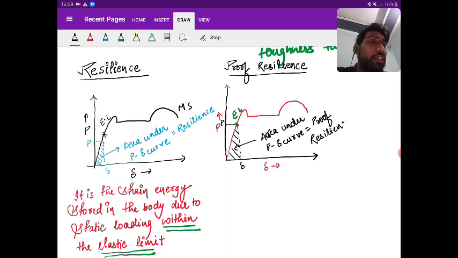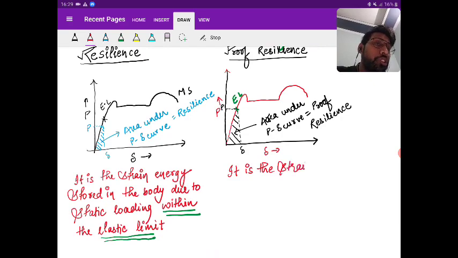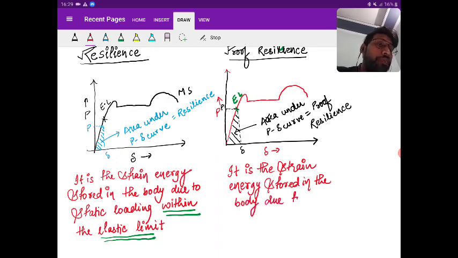Is it clear? So what is this? It is the strain energy stored in the body due to static loading.